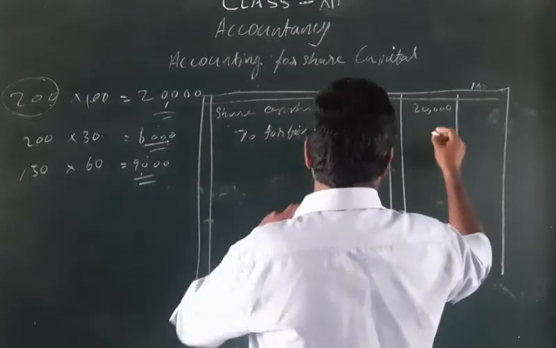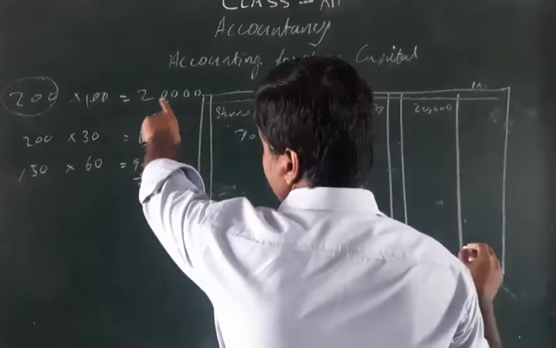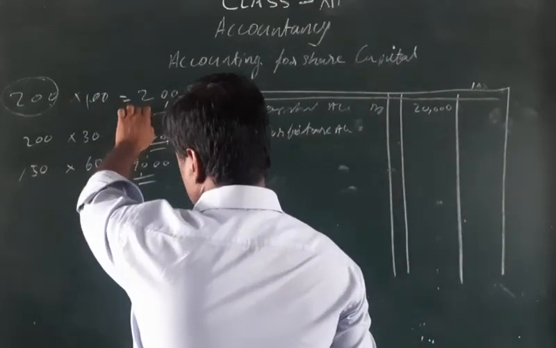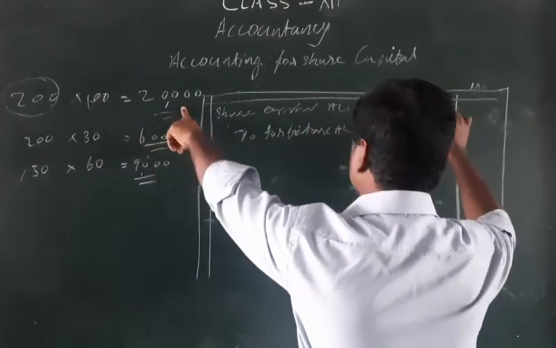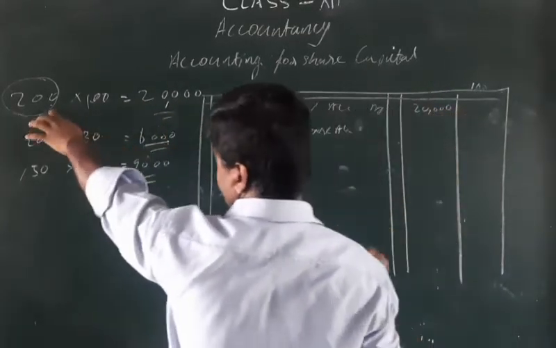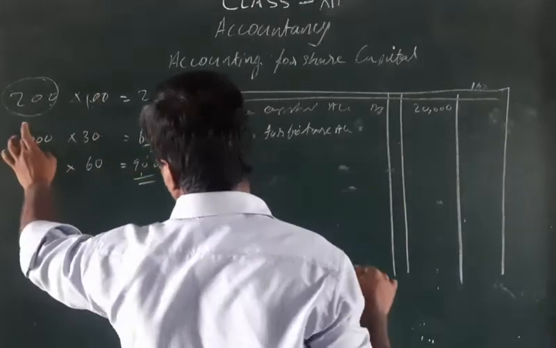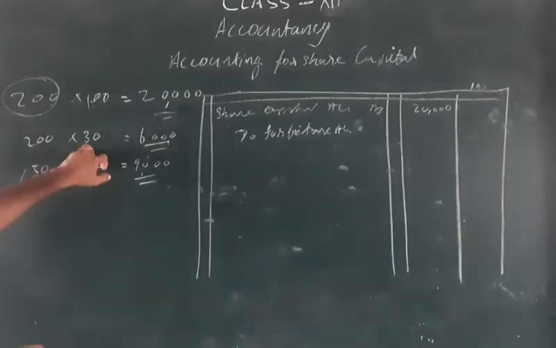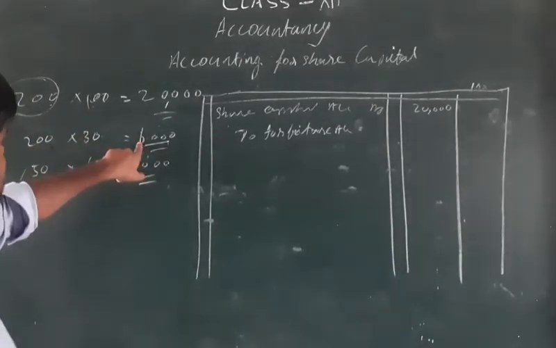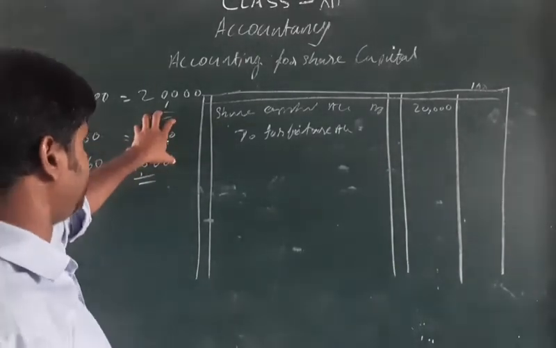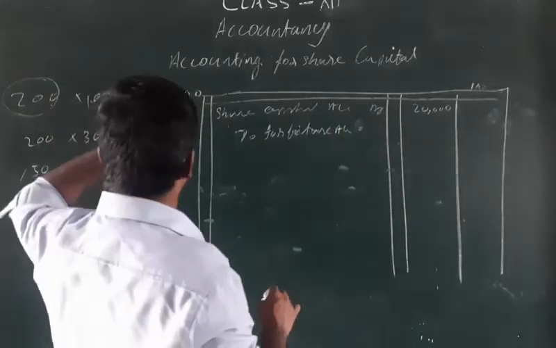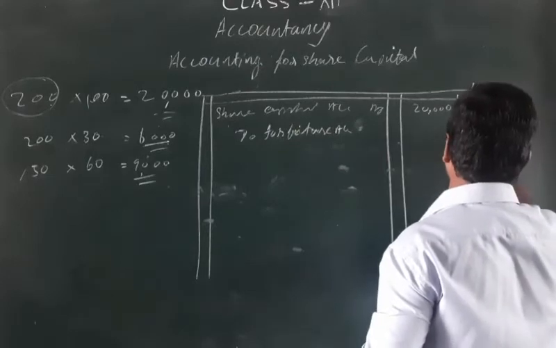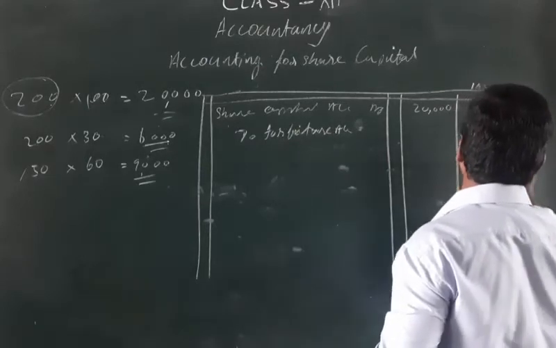Account, that is how much amount this fellow has paid. That means out of 20,000, the total share capital for 200 shares at 100 each, he didn't make payment for the second and final call of 30 each. That means 6,000 not paid. That means out of this, 14,000 is paid. That much amount the company will not give back. That amount the company forfeits.